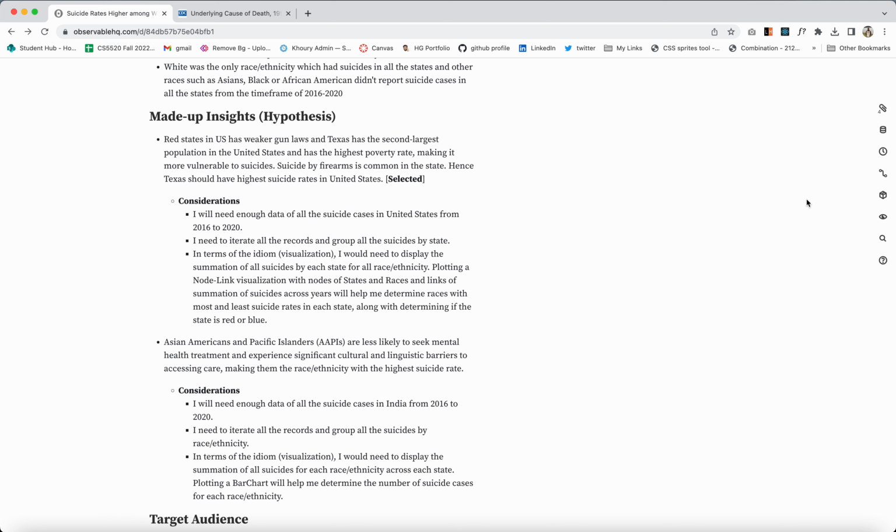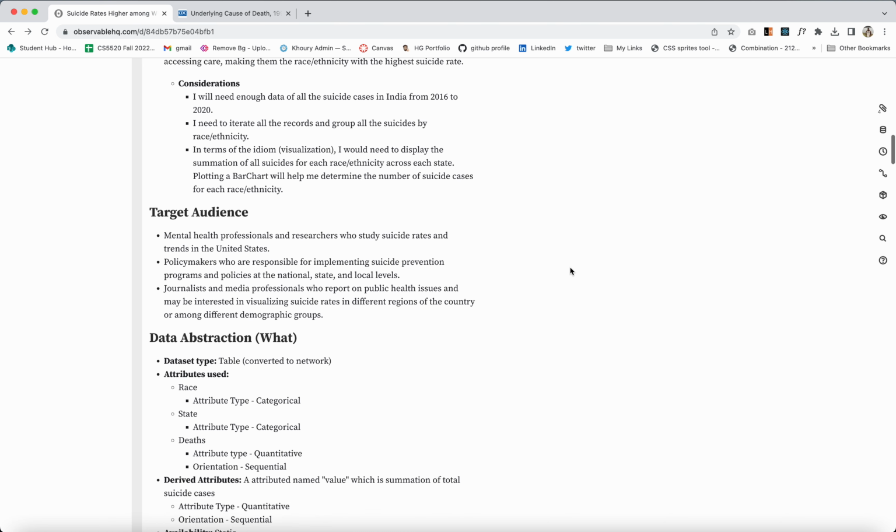Texas is a red state, and it also has a high poverty rate and high suicide rate because of firearms, and it has the second largest population in the United States. So my assumption would be Texas would have the highest suicide rate in the United States. This is the made up insight which I selected, and I got started with it.